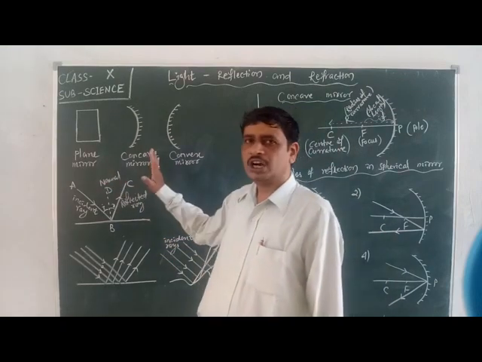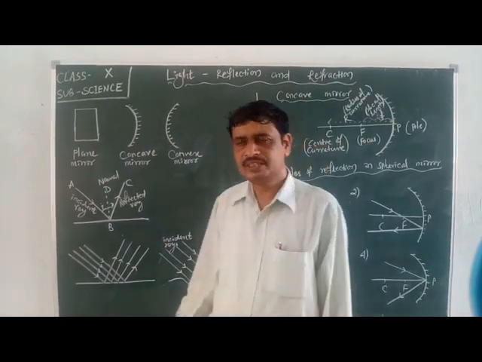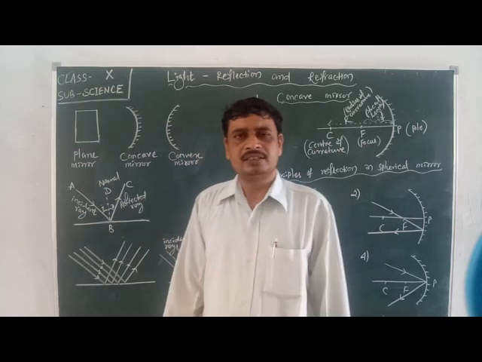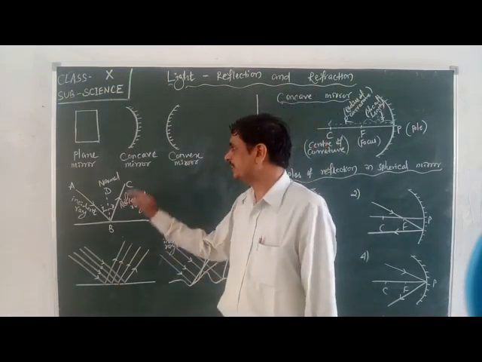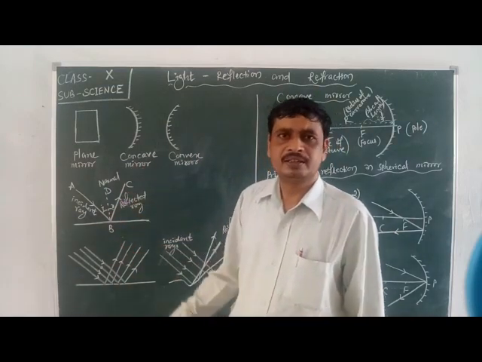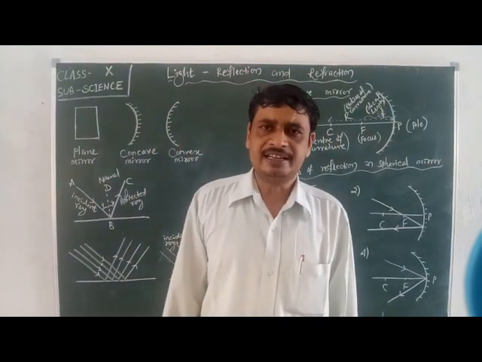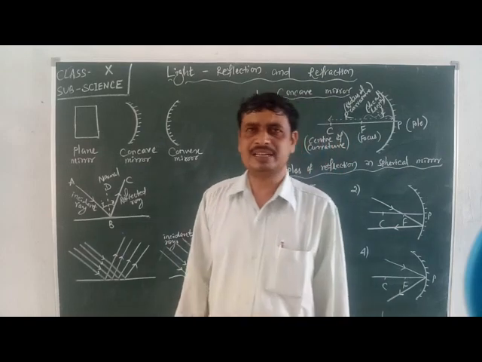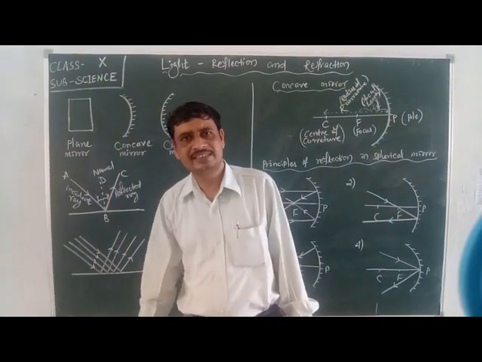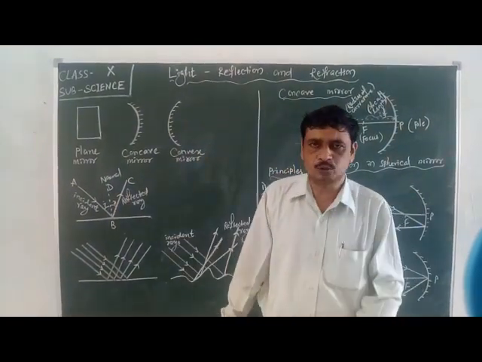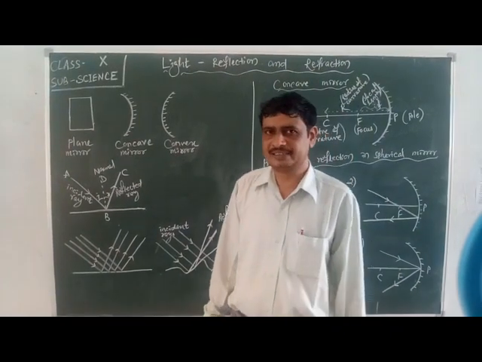Next, come to concave mirror. The image formed in a concave mirror sometimes will be real and inverted, sometimes virtual and erect, according to the position of the object.